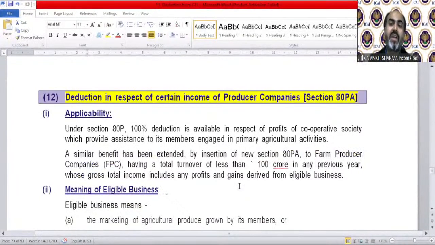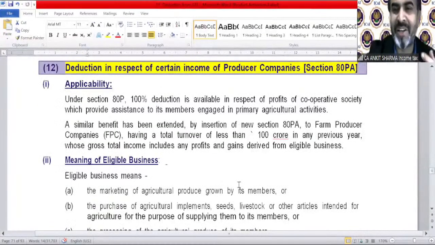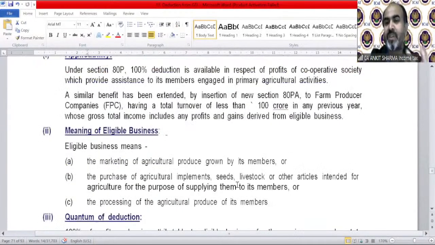Deduction in respect of certain income of producer company. Under Section 80P, 100% deduction is available in respect of profit of a cooperative society which provides assistance to its members engaged in primary agricultural activities. A similar benefit has been extended by insertion of a new Section 80PA to a farm producer having a total turnover of less than 100 crore in any previous year, whose total income includes any profit and gains derived from eligible business. They are very, very boring deductions, of course. There is nothing technical, so we can explain it, of course.